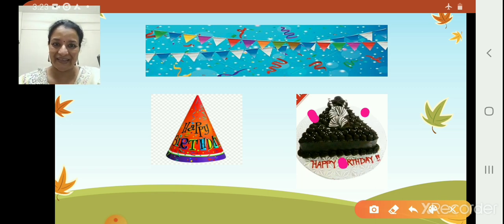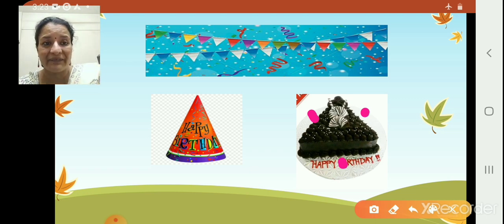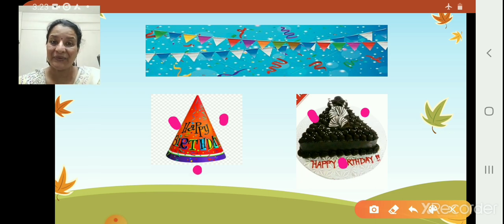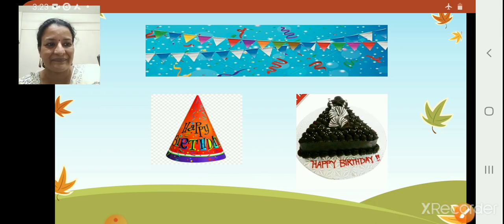Riya is going to wear the birthday cap because it is her birthday. And how many sides does a cap have? 1, 2 and 3. 3 sides in a birthday cap. Now let us see next.